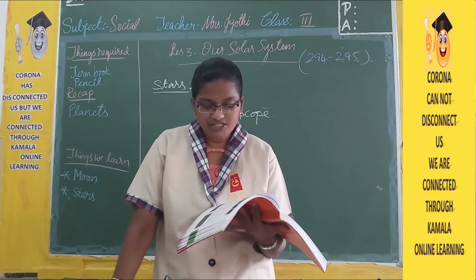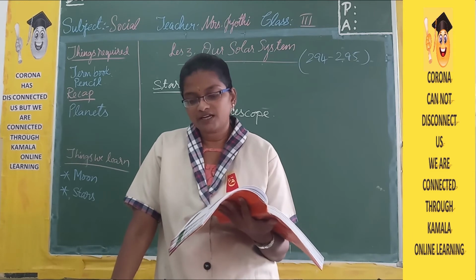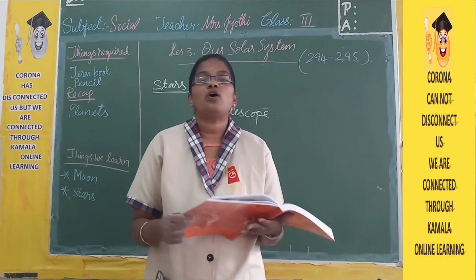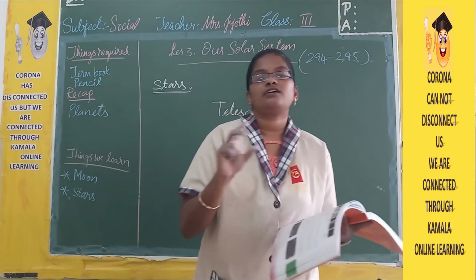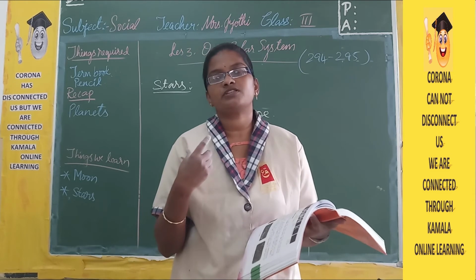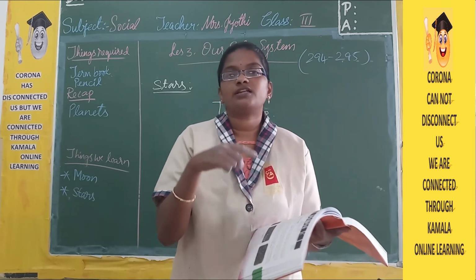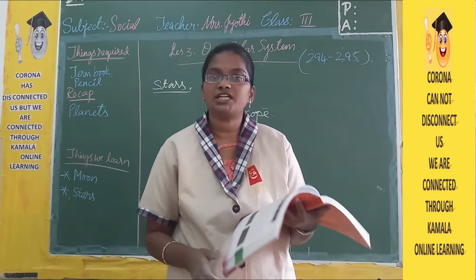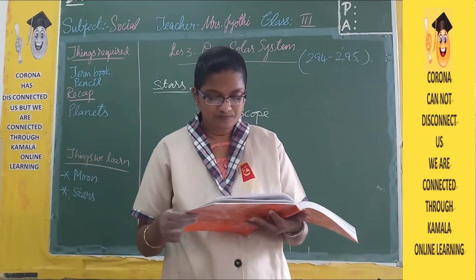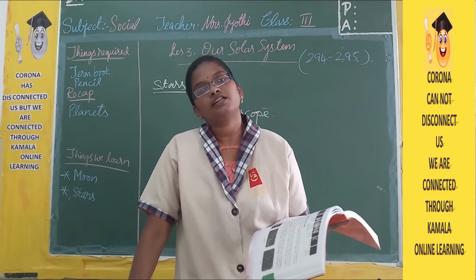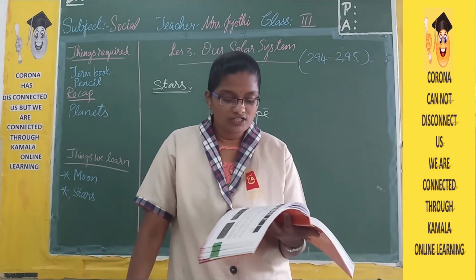The star that shines most brightly in the night sky is Sirius. Among all the stars, if you leave the sun, because the sun is very near to us and glows very much, the next brighter star which glows very brightly is Sirius. The other name for Sirius is the dog star.